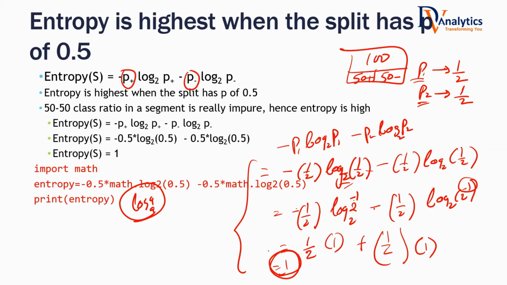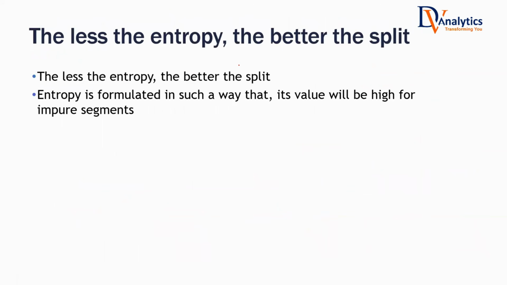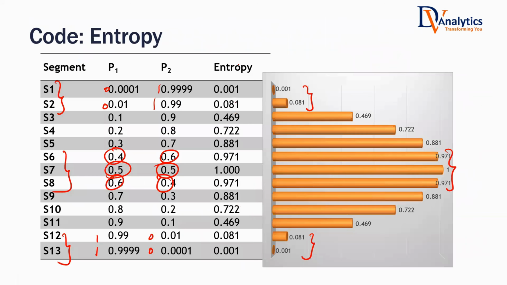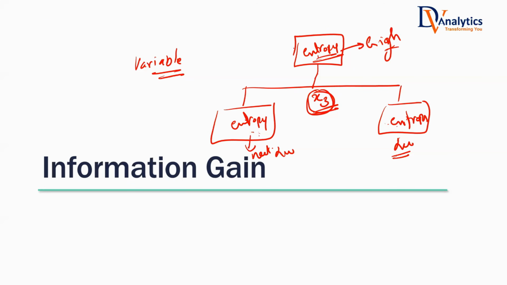Sir, one more question. If entropy is less, then information gain will be more. Is this what I have understood? Information gain formula is entropy before split minus entropy after split. There are like 3 entropies here in the information gain formula. Which entropy are you talking about? I'm talking about the child node. One node or both of them? One node.